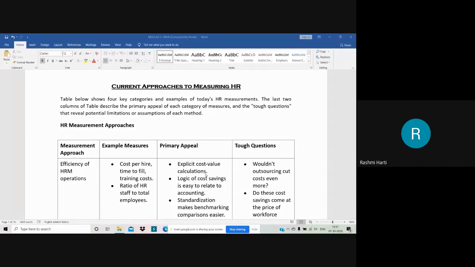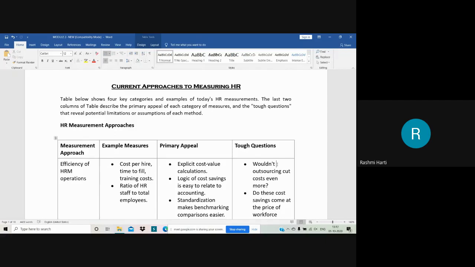Then the second one is the tough questions. Here a few tough questions are to be answered. Wouldn't outsourcing cut cost even more? When we go for hiring, any HR department, when it thinks of hiring employees, the first option it thinks of is cost cutting: where can I get the best candidates with very little expense? That is what they basically look into.